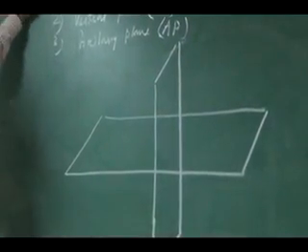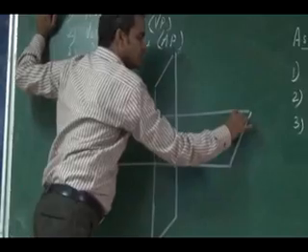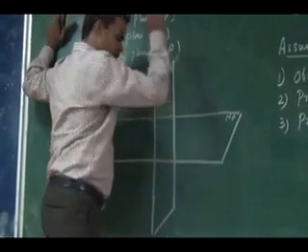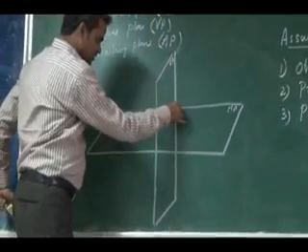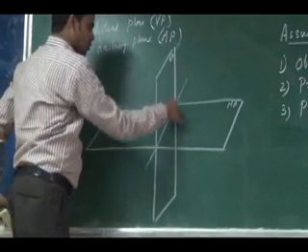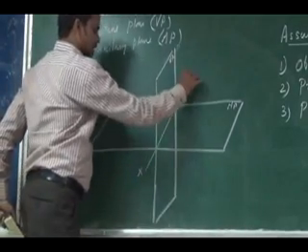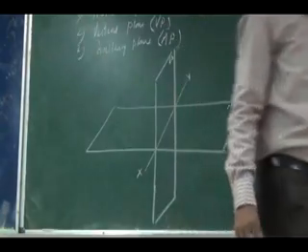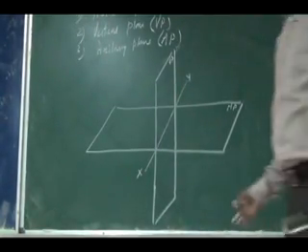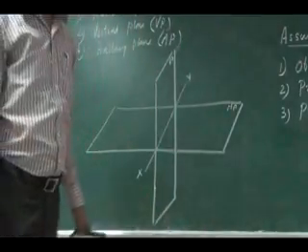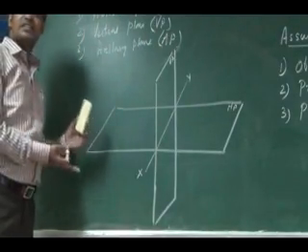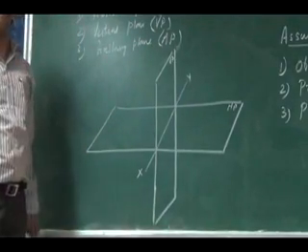This is my horizontal plane, this is my vertical plane. The intersection of these will give me a reference line. So in these two planes I will obtain my projection. So having these two planes, horizontal and vertical planes.